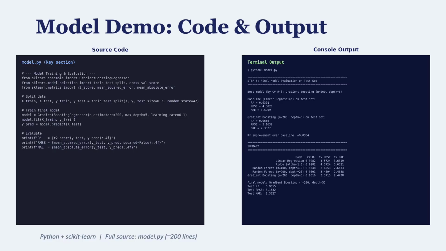Model demo. Code and output: here's a quick look at the actual code and output. On the left you can see the key section of the Python script. I used scikit-learn's gradient boosting regressor with 200 trees and max depth of 5. On the right is the terminal output showing the full model comparison summary table and the final test set metrics. The complete source code is roughly 200 lines in a single self-contained file called model.py.